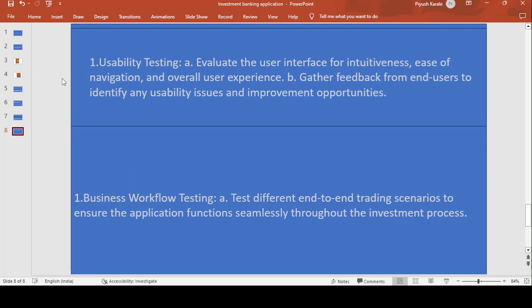Okay, so that is all about the test scenarios on investment banking applications. Investment banking interviews sometimes ask scenario based questions, sometimes not. Nowadays most of the time they ask scenario based questions, so please prepare such kinds of questions.